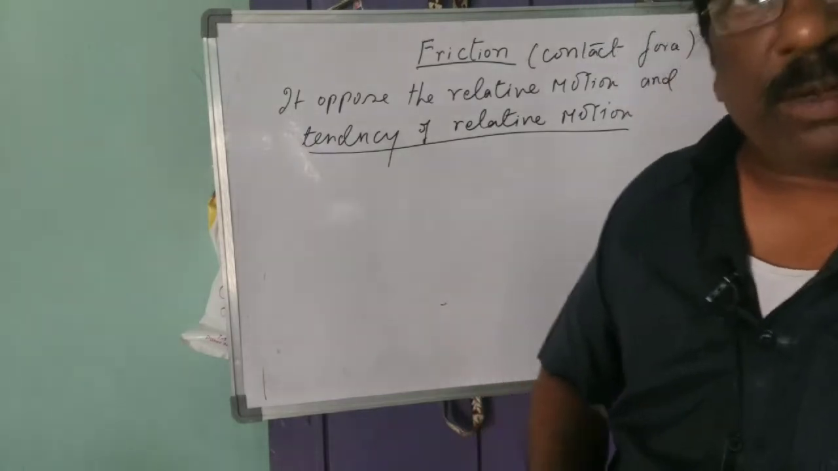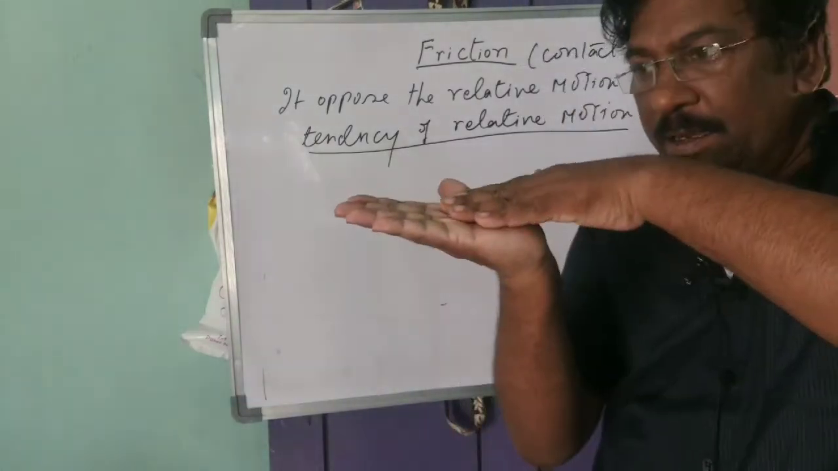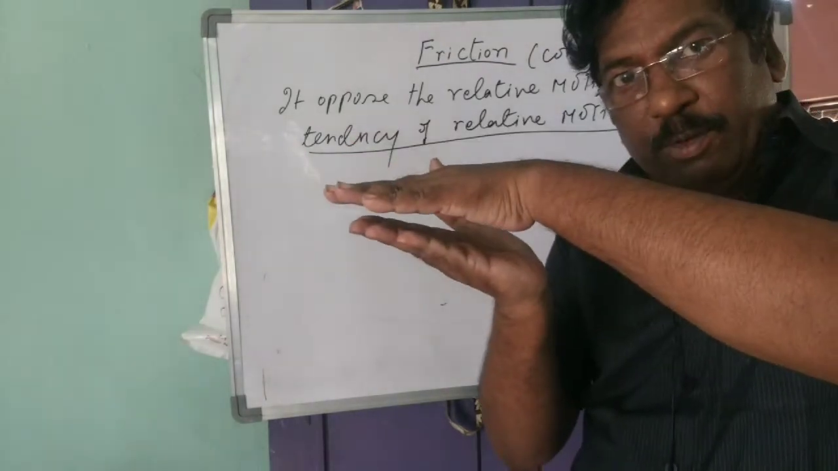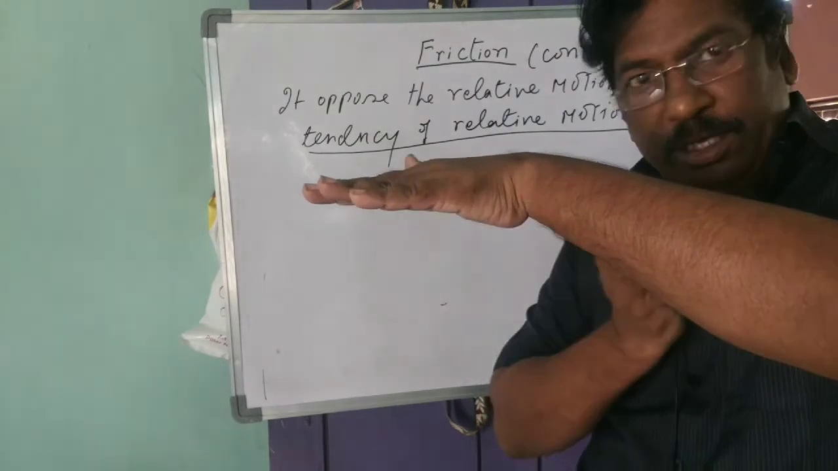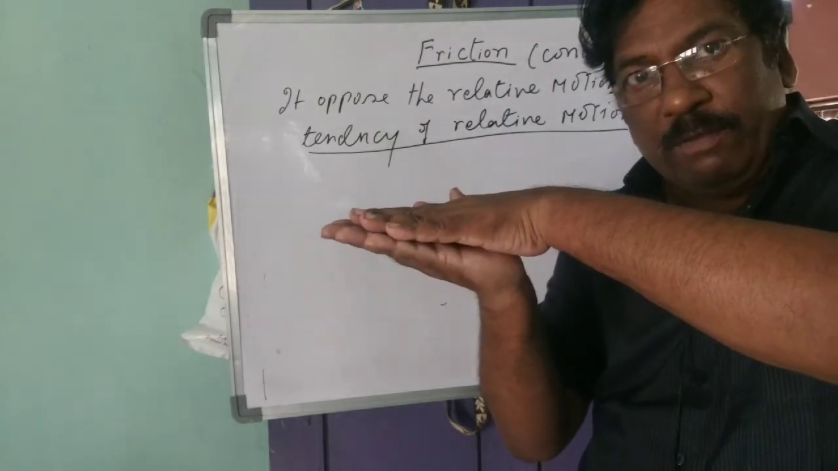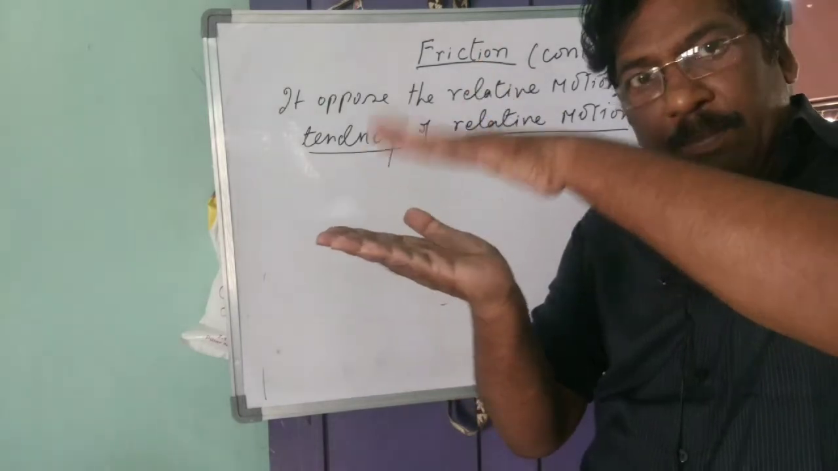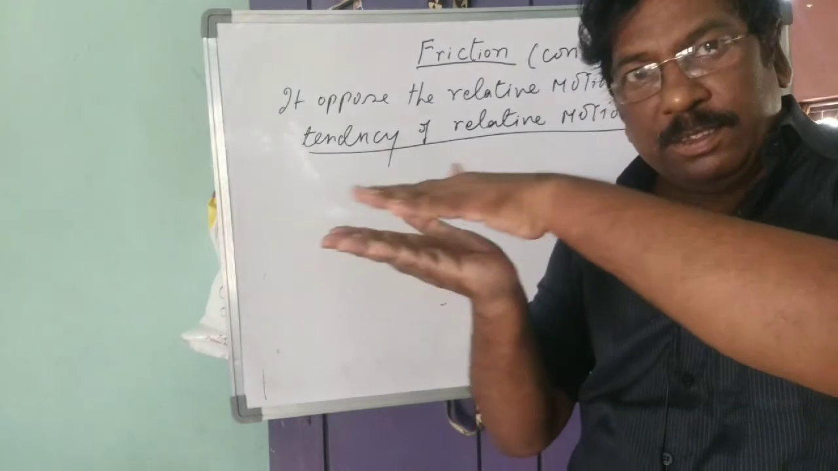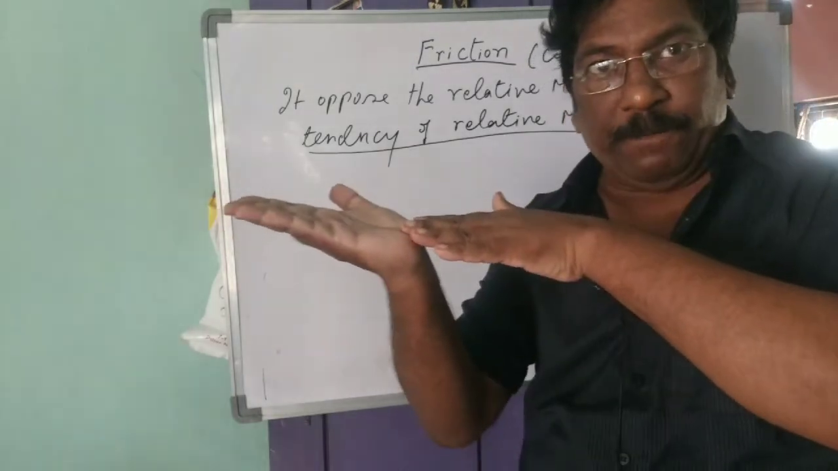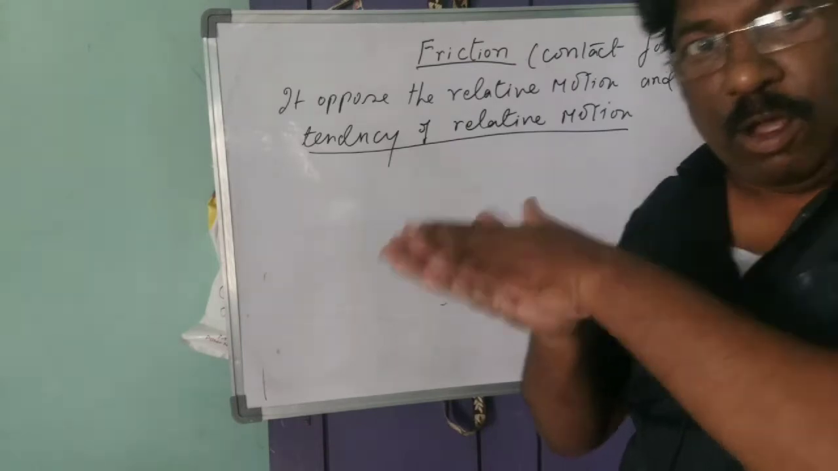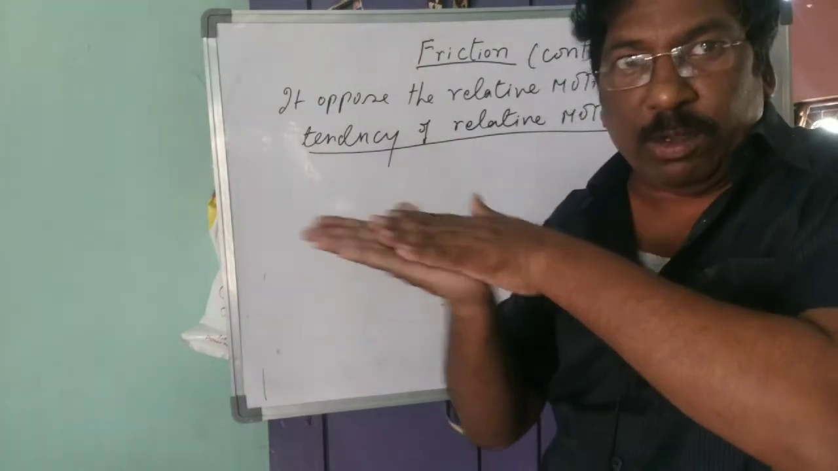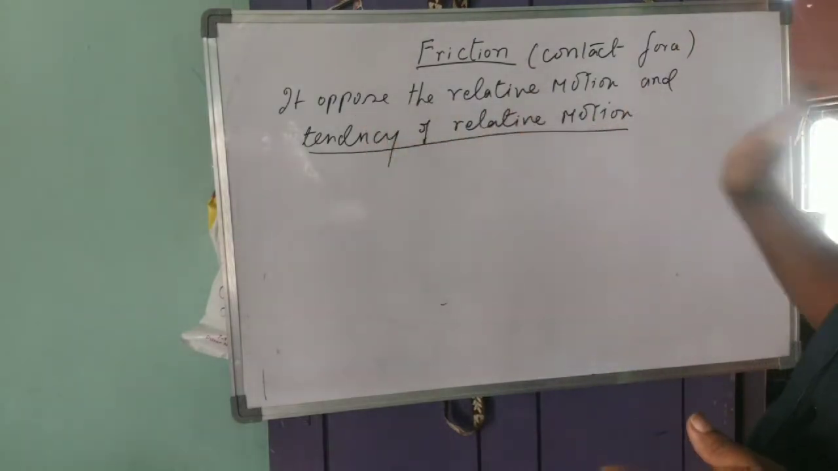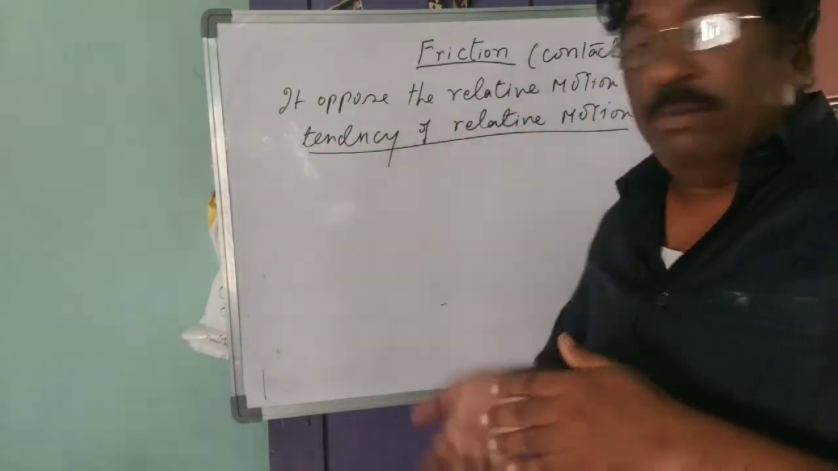Opposing the relative motion means when two bodies are here, and the upper body is trying to move, then friction will be produced to stop it in the opposite direction. If the lower body starts moving, then on the upper surface the friction will be produced to stop the lower body's motion. So friction stops relative motion between the two surfaces. That is, it opposes the relative motion and the tendency of relative motion.